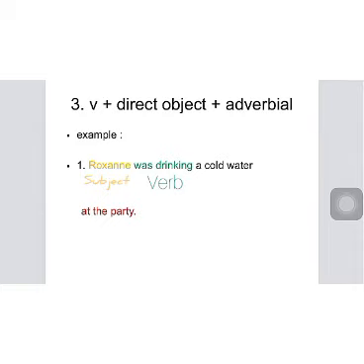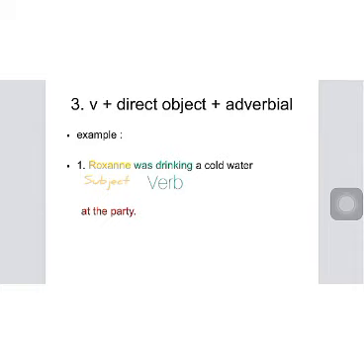The second example is Bruno wears a striped pajamas every night. The word Bruno here is the subject of the sentence. And for the verb, we have the word wears. And the word a striped pajamas here stands for a direct object.